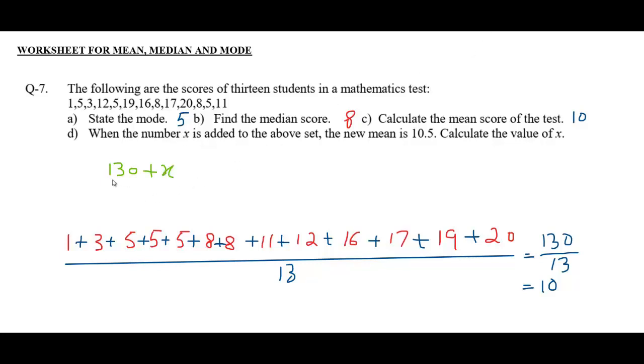The sum will become 130 plus x, and now the total number of values has become 14, 13 plus 1. The mean is 10.5 of these new 14 values. Just cross multiplying and solving the equation, x is 17. So the new value which is added into the given data set is 17.